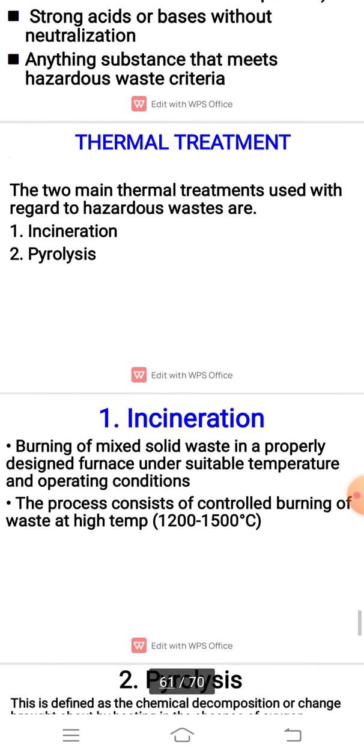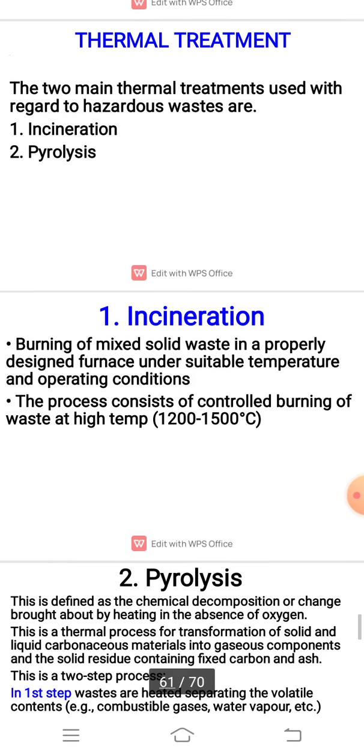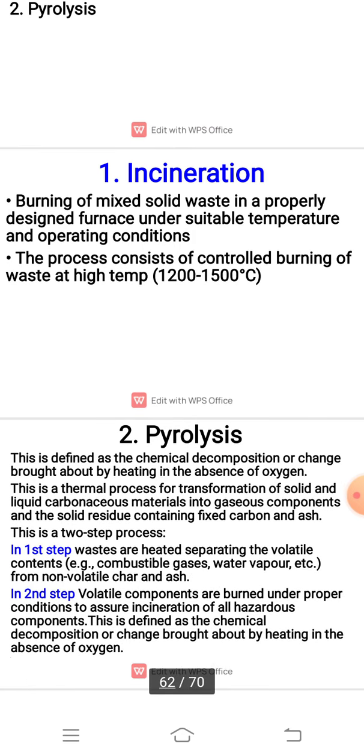The next point is thermal treatment. The two main thermal treatments used with regard to hazardous wastes are: first, incineration, and second, pyrolysis. The first process is incineration. What is the meaning of incineration? Burning of mixed solid waste in a properly designed furnace under suitable temperature and operating conditions. The process consists of controlled burning of waste at high temperature, 1,200 to 1,500 degrees Celsius.